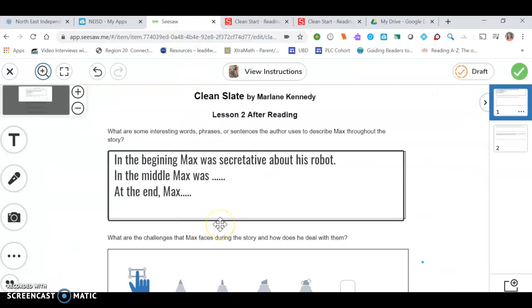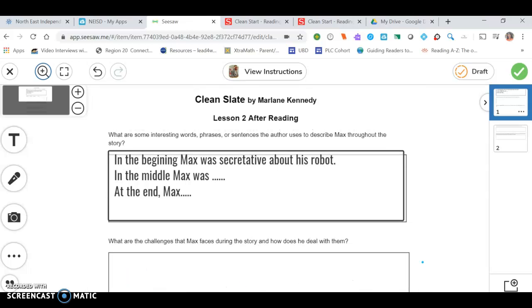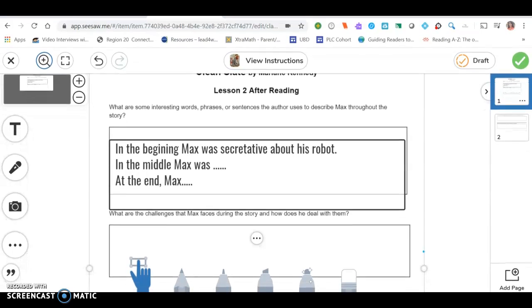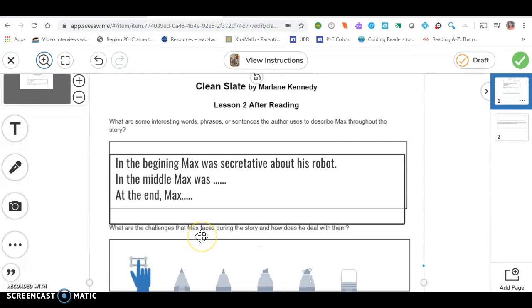All right, so I hope that helps you not just navigate, but to work SeeSaw, because I know y'all are trying to do the work and it's kind of confusing on how to get the work done. So anyways, I hope that helps you.